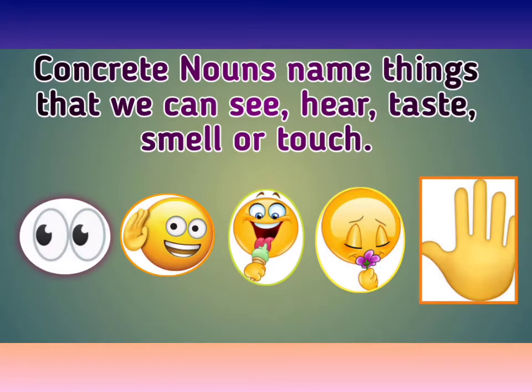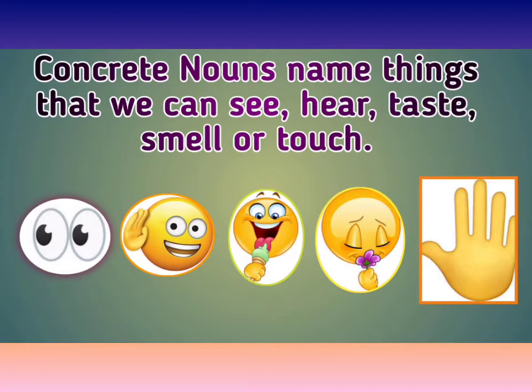Concrete nouns name things that we can see, hear, taste, smell, or touch. Repeat it after me, students. Concrete nouns name things that we can see, hear, taste, smell, or touch.